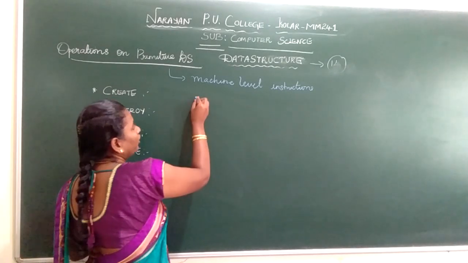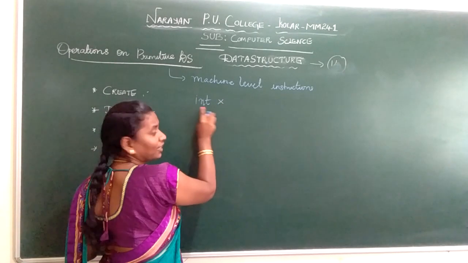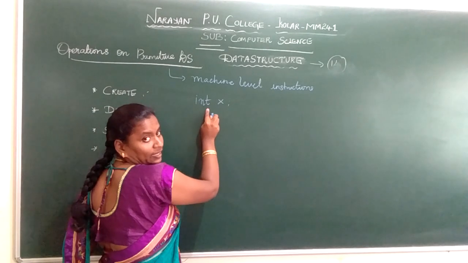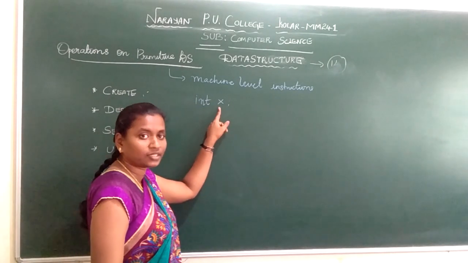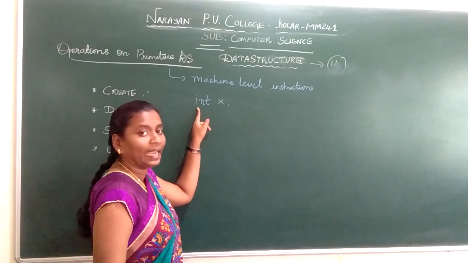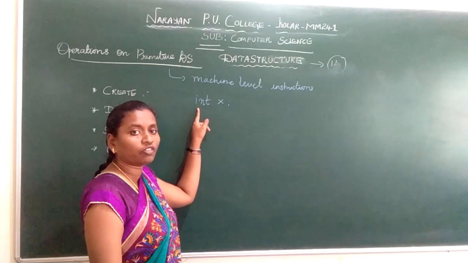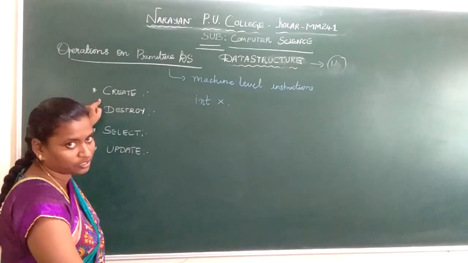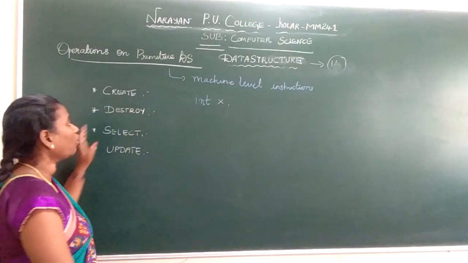For example, if I want to allocate memory for the variable x, and I give the data type as int, you are aware of how to declare a variable. If I declare x with data type integer, the memory allocated for x is 2 bytes. Isn't it? The memory allocated for the given variable is 2 bytes. Why? Because it is an integer data type. This is the way in which you allocate memory for the given variable. So why did we create data structures? To allocate memory.